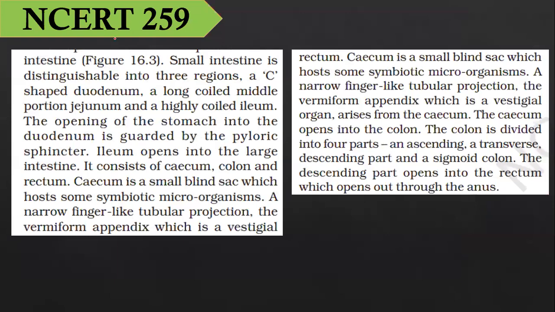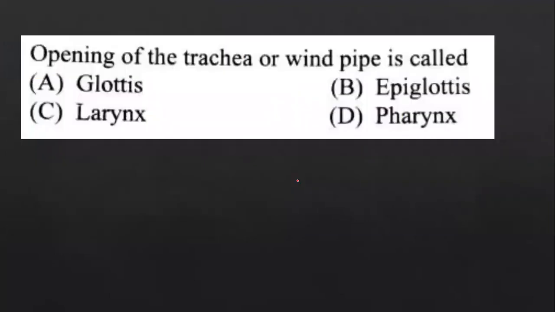I'll show you the NCERT. Both the extracts are from page number 259. Small intestine is distinguishable into three regions: a C-shaped duodenum, a long coiled middle jejunum and a highly coiled ileum. Next point, cecum is a small blind sac which hosts some symbiotic microorganism. Very, very important.